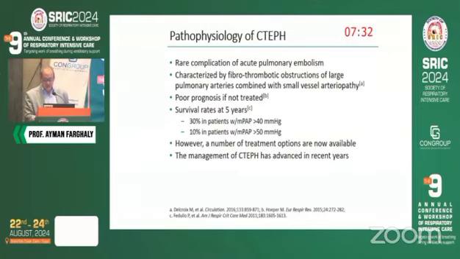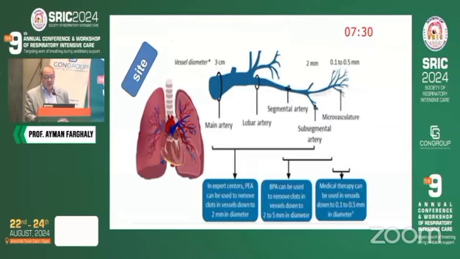Management of CTEPH has advanced, and actually we have different modalities of treatment. The best is to do endarterectomy if the disease is in the proximal arteries. If it is in the mid-sized arteries, now we have balloon pulmonary angioplasty, which can be done, and at the end we can have medical treatment. And actually we now have the 3 modalities done in Egypt. I'm so proud of this, and we have a very good team evaluating these cases, and we have very good results, in fact.